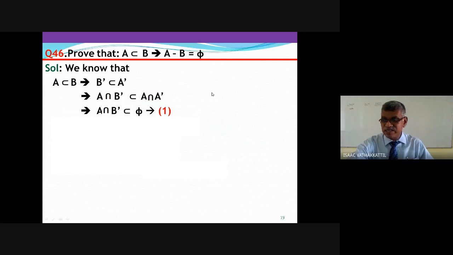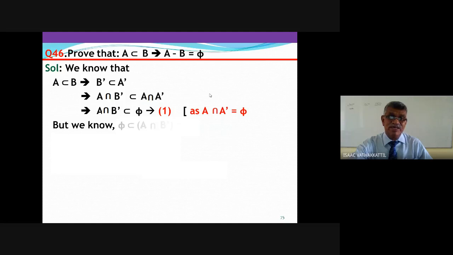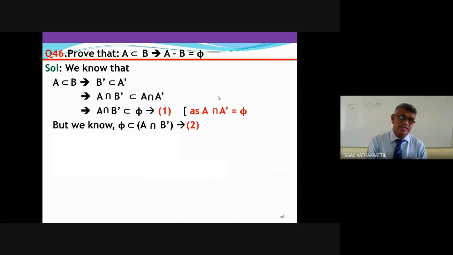But what is null set? Null set contains no element, and we know as a property that null set is a subset of every set. So phi is a subset of A intersection B dash.